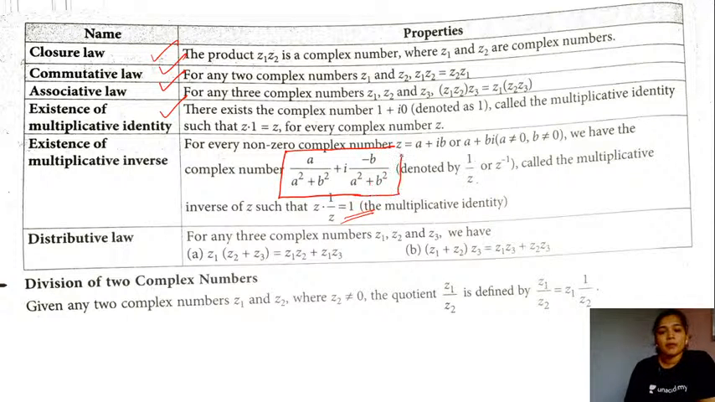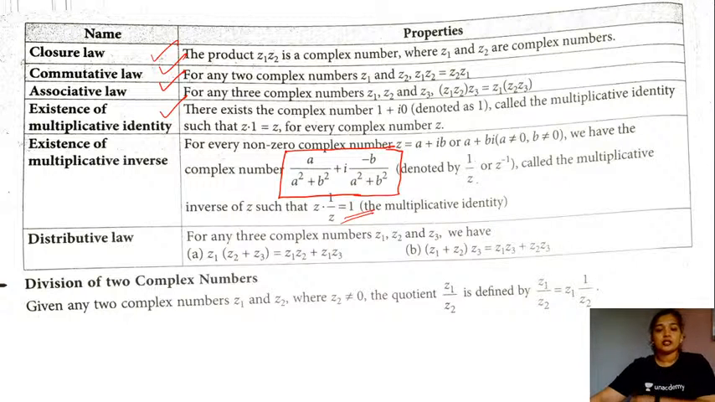If not, in the upcoming classes we will be learning the concept of modulus and conjugate of a complex number. So we will be learning one more formula there that would be quite faster when compared to using this relation to get the multiplicative inverse.